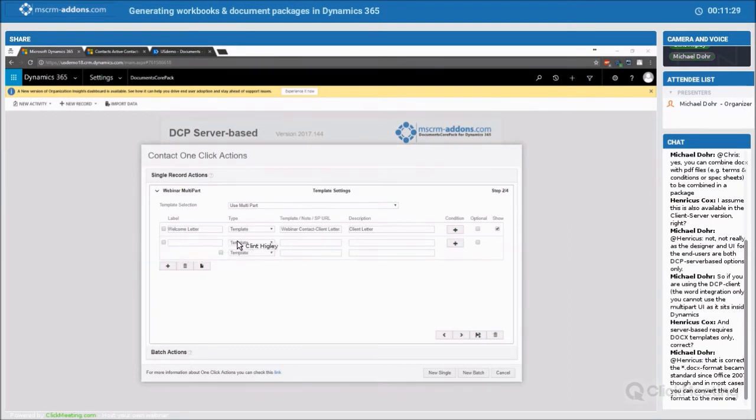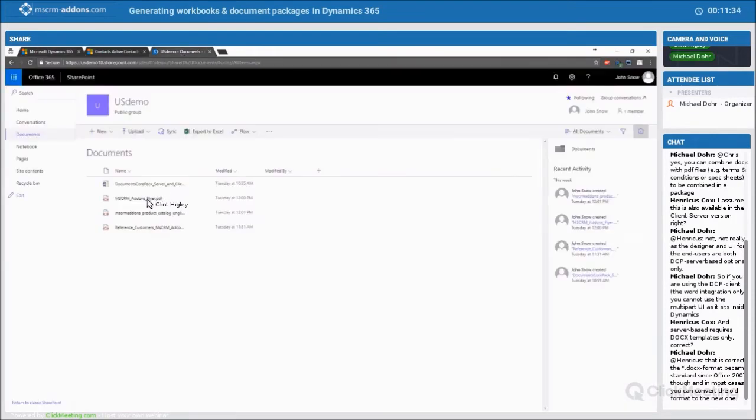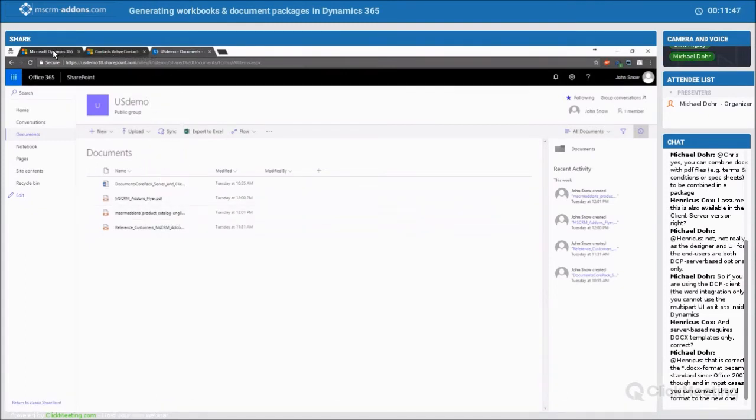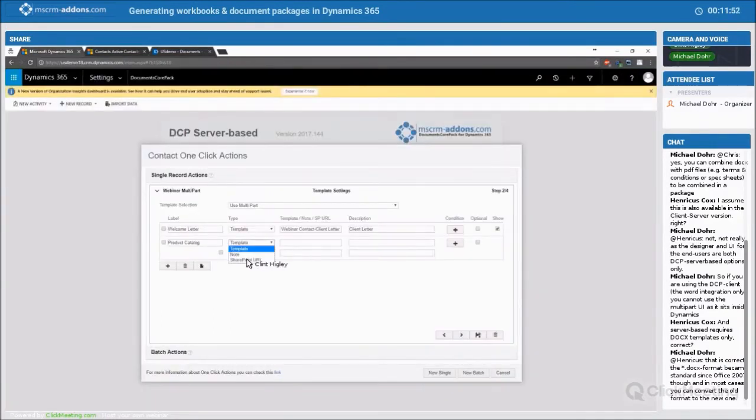So I can just give that the label. And here I actually want to pull these from this particular SharePoint location. As you can see here, I've got my flyer for my products, and also my entire product catalog in here. I want to pull these directly from SharePoint and merge those into the document. So let me go back and show you how that's done. All I need to do is come in here, select the SharePoint URL, and put the URL for the location of this particular document on SharePoint right in there.